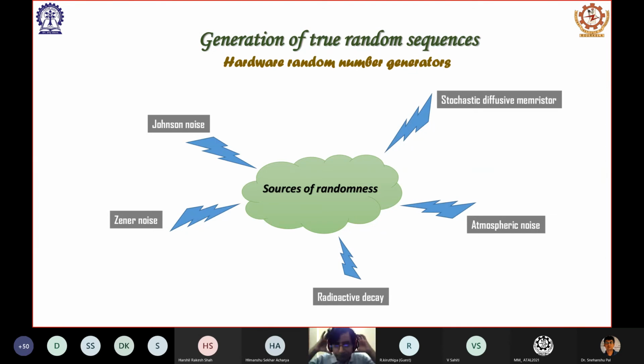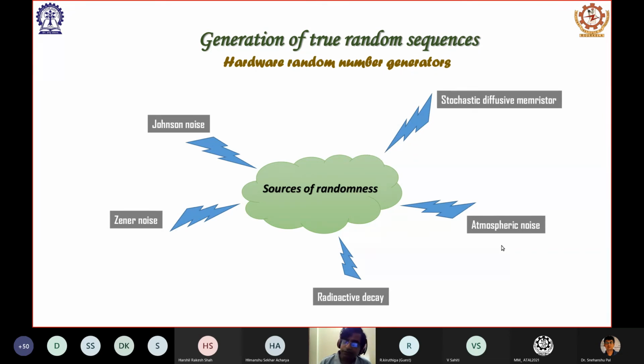So in the case of a Zener diode, there is a Zener noise. It is a reverse bias diode. So this noise can also be measured, and it can be used as a source of random numbers. Radioactive decay is possible. When you have a radioisotope nucleus, we don't exactly know at which moment it is going to decay, or maybe it can, let us say, emit an alpha particle or something. So a detector can detect the decay of a radioactive nucleus, which happens randomly, and then it can use the result to generate some kind of random numbers.